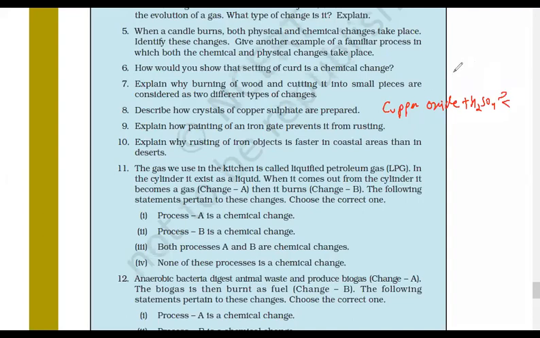The general reaction you have to write. Okay, got it? So you have to explain the process as Devika explained.